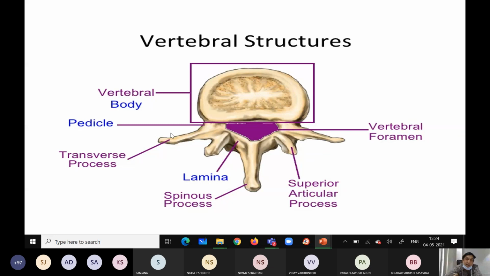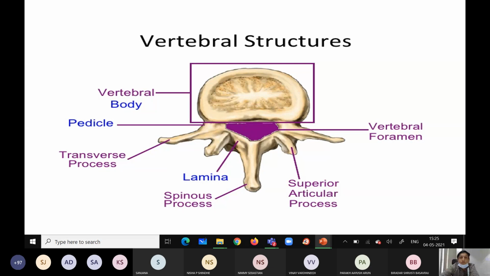Then the pedicle is almost attached to the posterior part of the body with the transverse process. In the case of the atypical lumbar, that is the fifth one, the pedicle is almost attached to the posterior inferior part and the transverse process. So there are a total of 5 lumbar vertebrae. Four are typical, the fifth one is atypical. In the atypical one, the anterior part of the body of the lumbar vertebra is depressed.